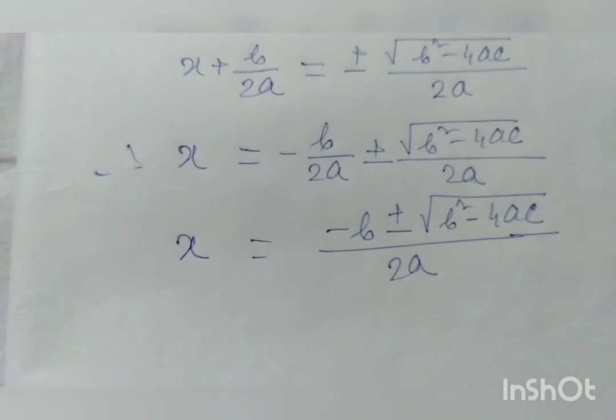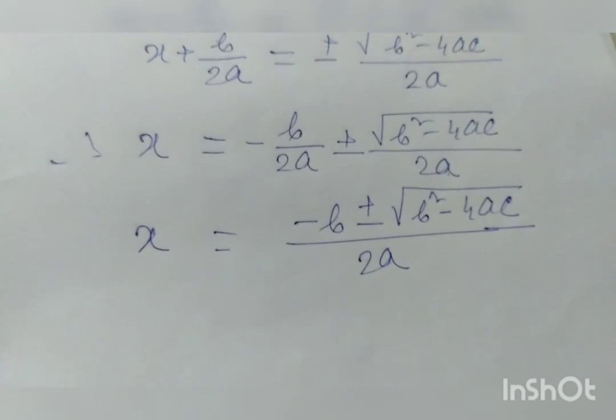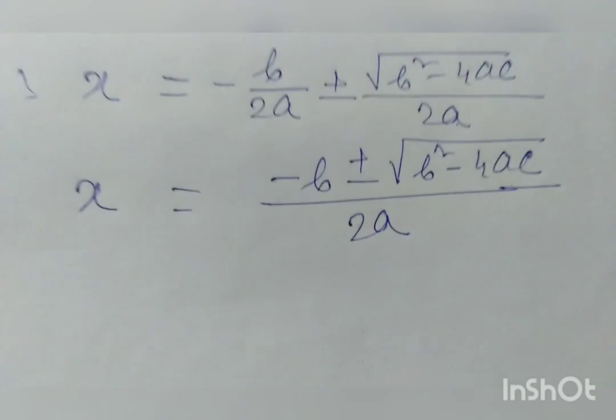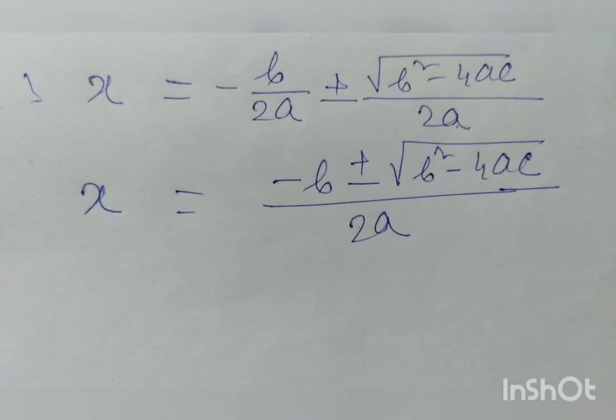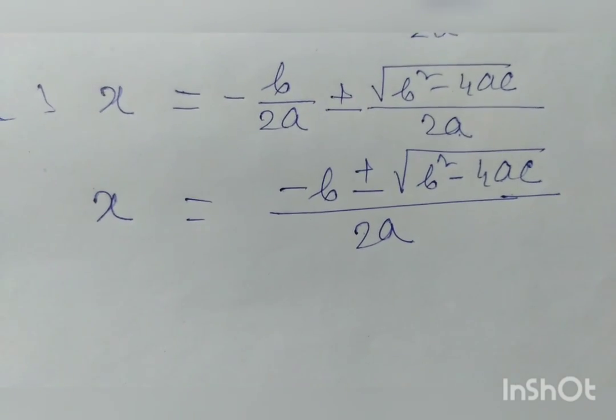This is the Sridhar Acharya formula. x is equal to minus b plus minus root b square minus 4ac by 2a.